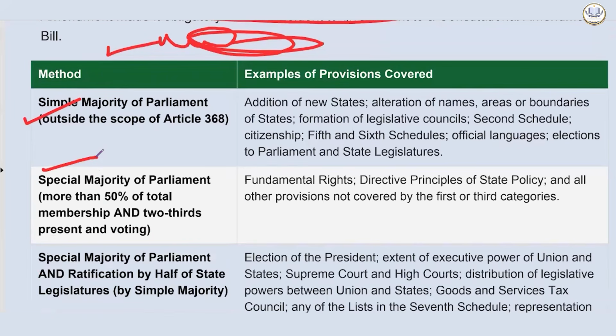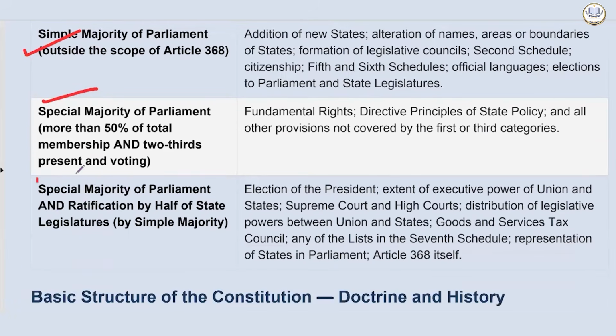Then special majority of Parliament: more than 50% of total membership and 2/3 present and voting. It is needed for fundamental rights, the directive principles of state policy, and all other provisions not covered by the first or third categories. Then special majority of Parliament and ratification by half of the states. That's the most rigid. By simple majority, by half of the states.